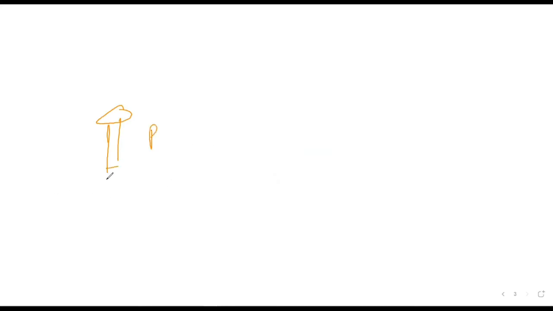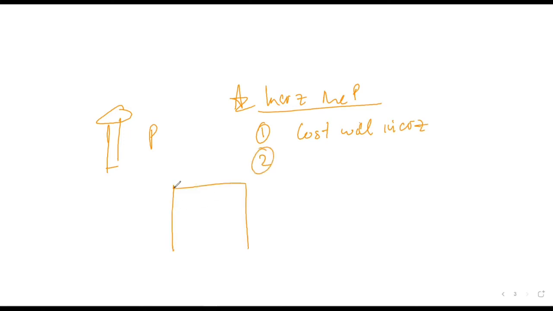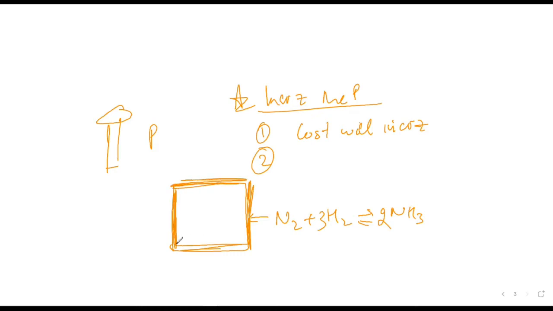See, what Le Chatelier is saying is that it is preferable that you increase the pressure. But you understand that if you increase the pressure, one, the cost will increase because you'll have to spend energy to increase the pressure. Is it making sense? Yes, sir. The second thing is, in the vessel in which the reaction N2 plus H2 forms NH3 is taking place, the wall of the vessel will have to be made very strong so that it can withstand the pressure.